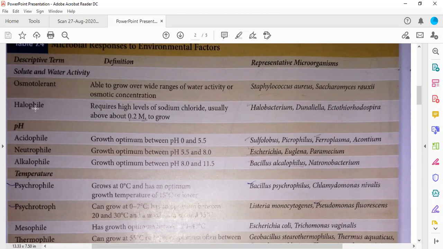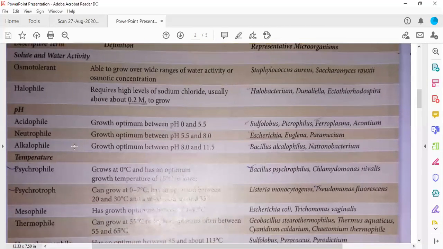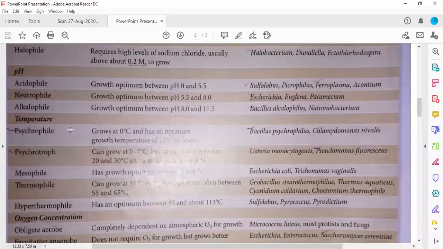Okay, halophiles: if the salt concentration is very high, they require high levels of sodium chloride, usually above 0.2 molar, to grow. For example, halobacterium and other species of archaea are halophiles. So this depends upon solute and water activity. Depending upon pH, they can also be classified: acidophiles, very high acid, 0 to 5.5. If you decrease the pH below 5.5, these are the optimal growth conditions for acidophiles. Sulfolobus, ferroplasma, and so on.